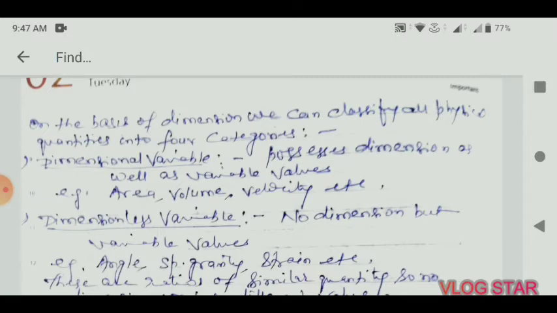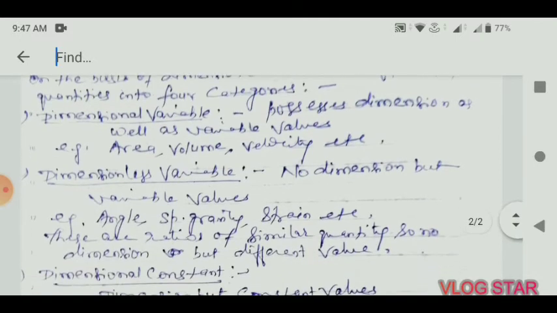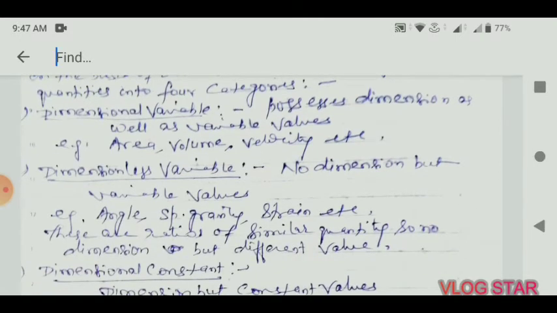Dimensionless variables are those that are variable but have no dimension. For example, an angle is a ratio of 2 sides, so it has no dimension, but its value changes.